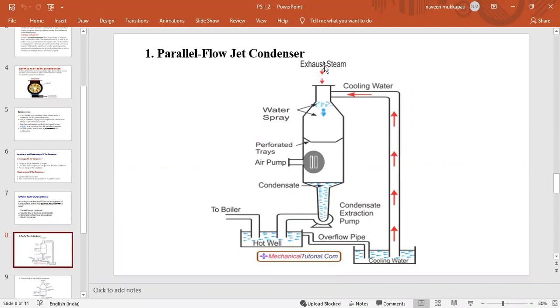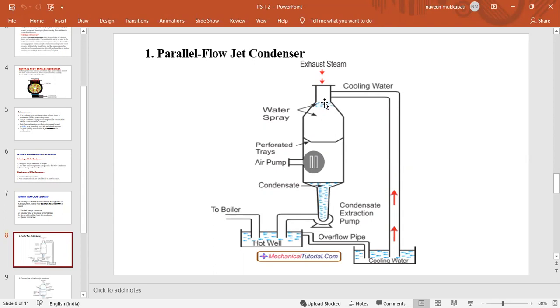The exhaust steam comes in from the top of the condenser. That steam enters the condenser, and this cooling water also enters at the top of the condenser, where the water is sprayed like this.